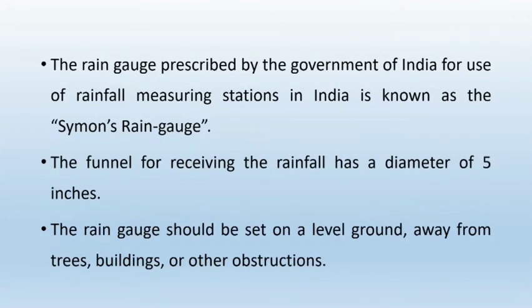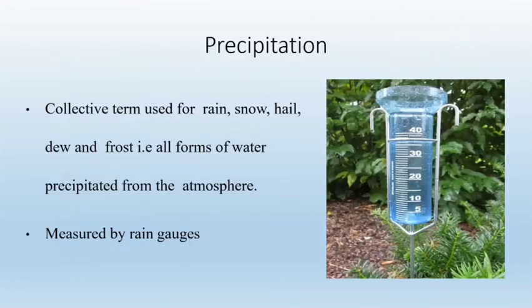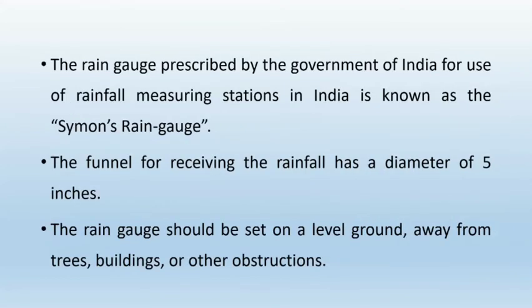You can see in the image, it is 1 foot above the ground level, it is horizontal to the ground, and it is fixed in a concrete foundation.